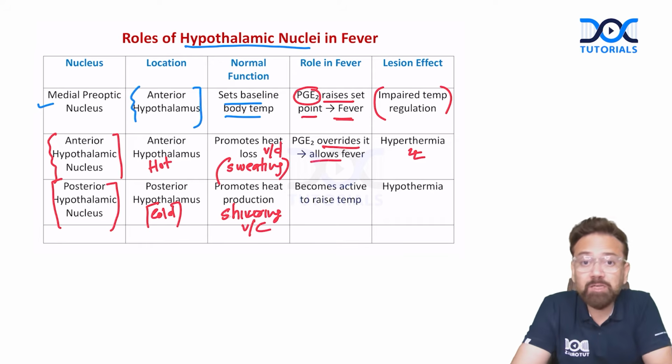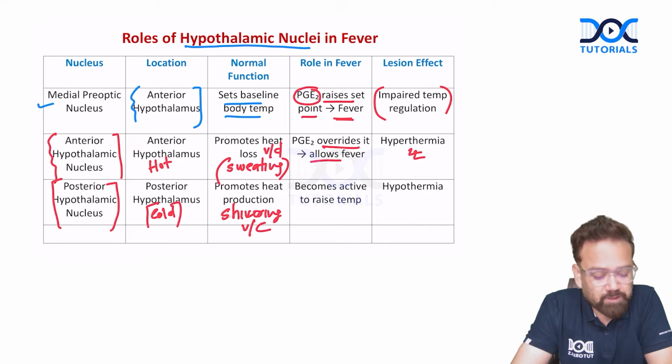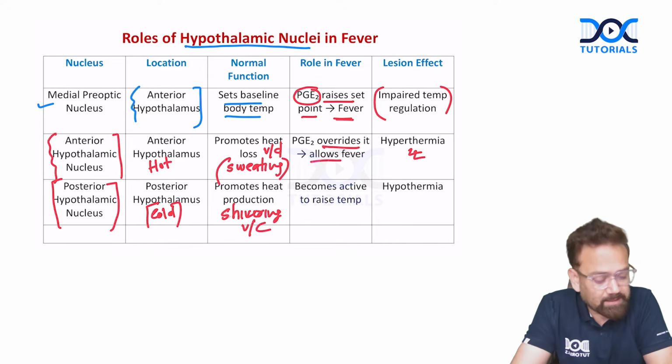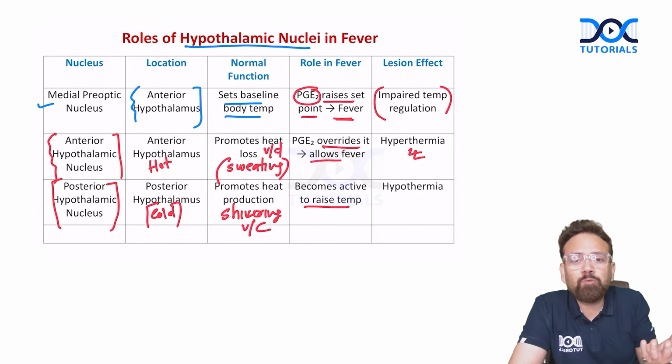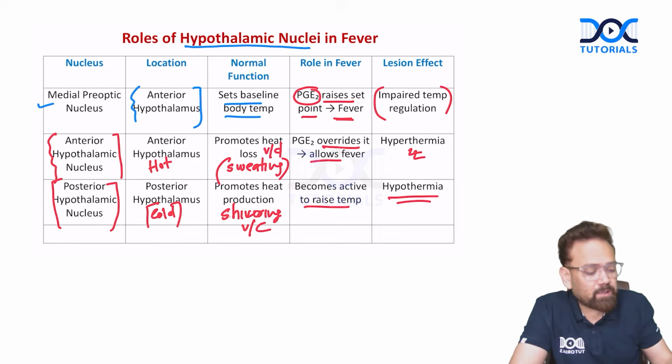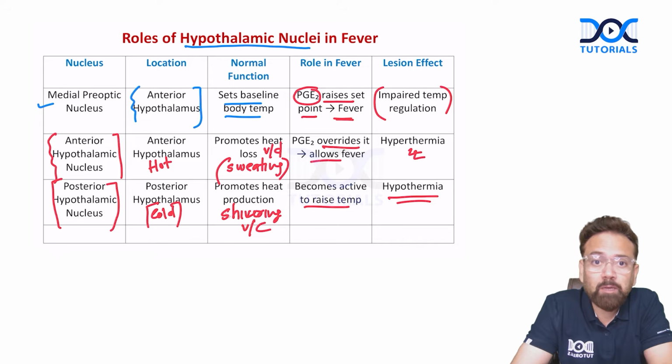Sweating and vasodilation are done when temperature is increased in the environment. Shivering and vasoconstriction will be there when temperature is less. It responds to cold. It becomes active to raise the temperature, and if there's a lesion of this, if the heater is not working, there will be hypothermia. So these are the three nuclei which are important for temperature regulation, but receptors will be there in the preoptic.